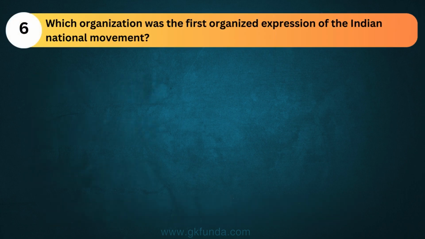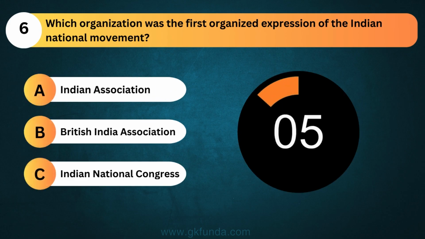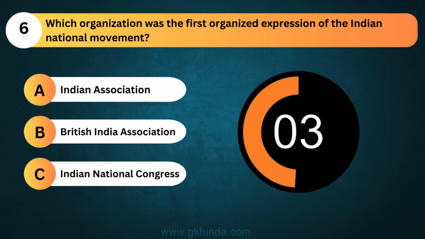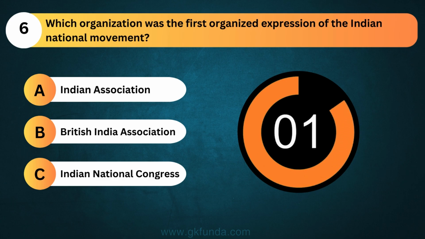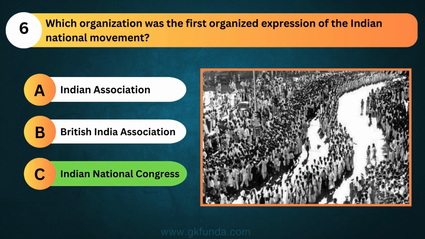Which organization was the first organized expression of the Indian national movement? The answer is option C, Indian National Congress.